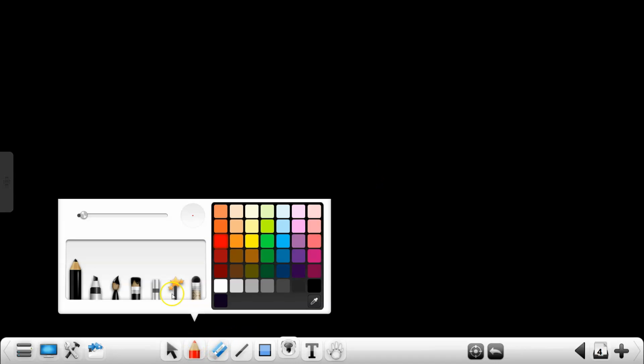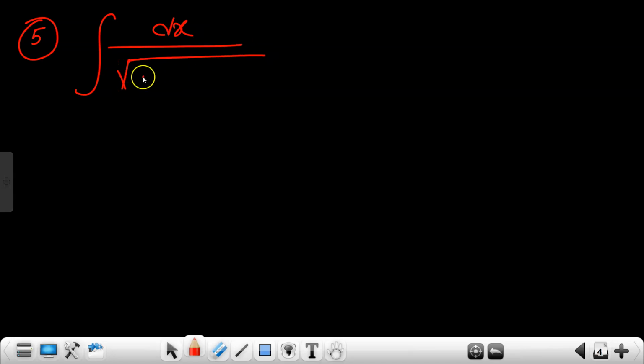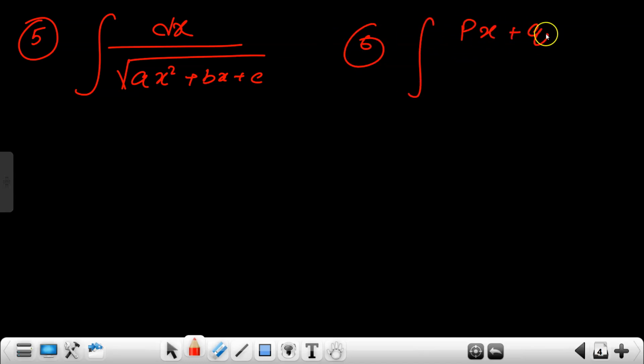The fifth is integration of dx divided by under root of ax square plus bx plus c. The sixth is integration of px plus q divided by ax square plus bx plus c. You can note down all those things.